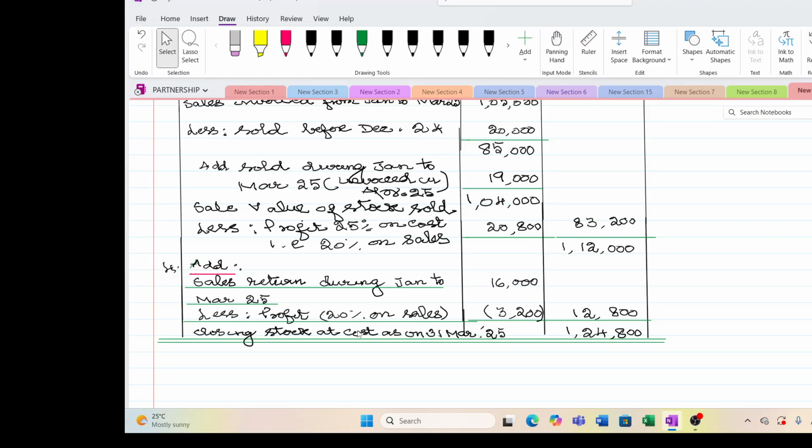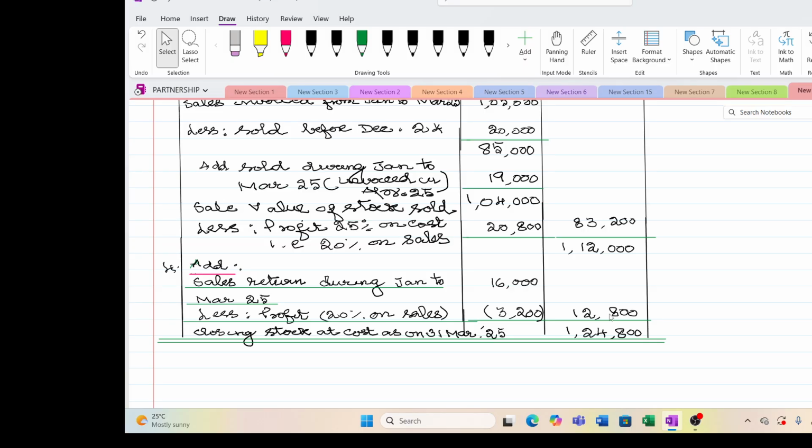That is the sales return during Jan to March 25, which is available in the shop. So you have to add back that. So profit margin is 20% on sales. So 12,800 value cost of goods returned. This is the sales return. So that is added to the net of the value of purchases.